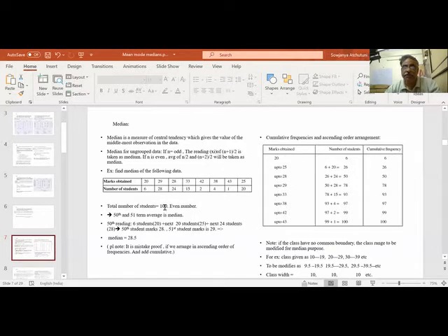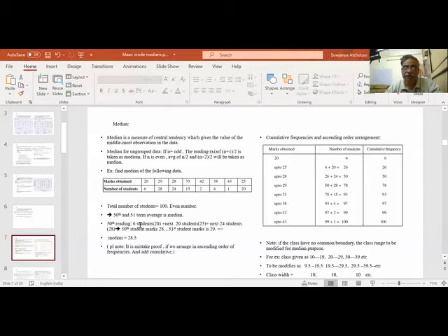Number of students is 100. That means the average of the 50th and 51st readings. So what is the 50th reading? Let us arrange in ascending order. For the median, first we have to arrange the data in ascending order. So 20, what is the next one? 25. Next, 28. Next, 29. Like that. So 20 is 6 students, 25 is 20, so 20 plus 6, 26. 28 is 24, 26 plus 24, 50. So the 50th reading is 28 and the 51st reading is 29.